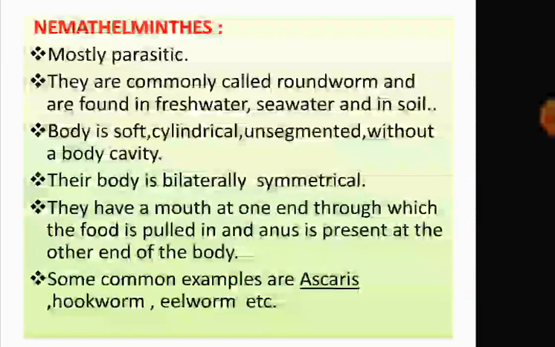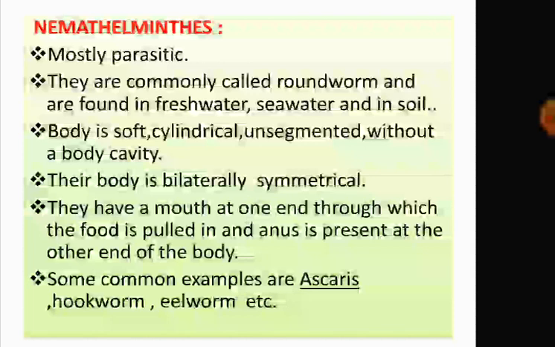Next, nemathelminthes, which is also called nematoda, and they are commonly called roundworms. They are also mostly parasites. Roundworms are found in fresh water and sea water as well as in soil, and mostly they also exist as parasites in plants and animals. Body is soft, cylindrical, unsegmented, without a body cavity.